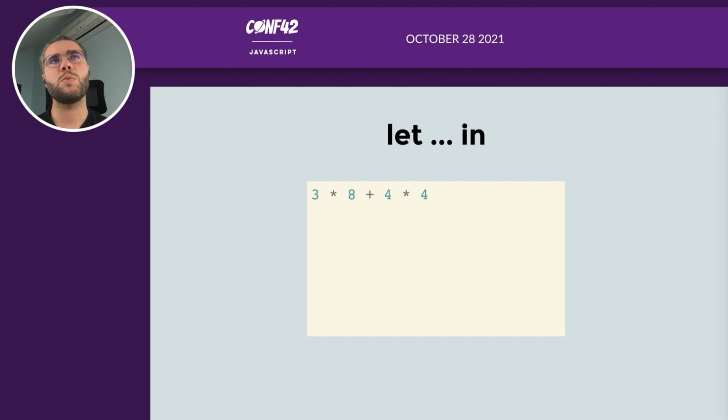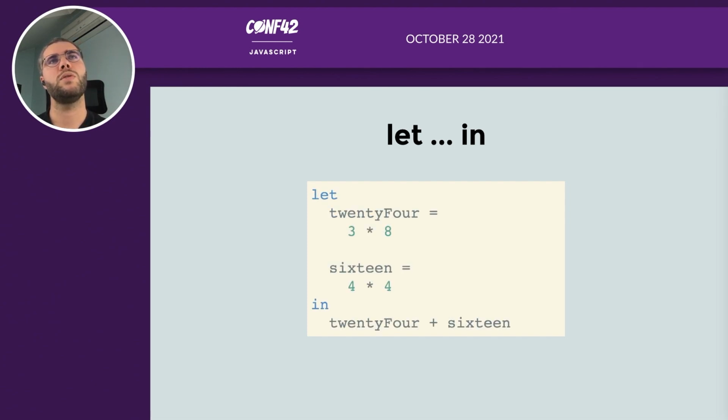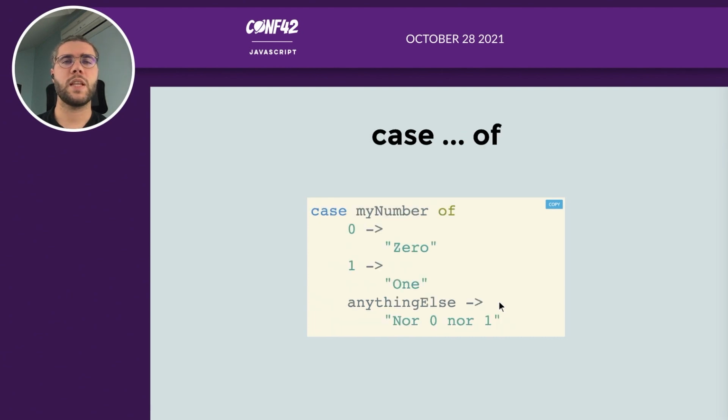If you have a complex expression like here, you can use a let-in block to split it. For example, here I've split it in two variables, 24 and 16. In the in, you can use the variables that you've declared right here in the let block. So pretty simple. And you have the case of expression, which is kind of a switch in JavaScript, except that